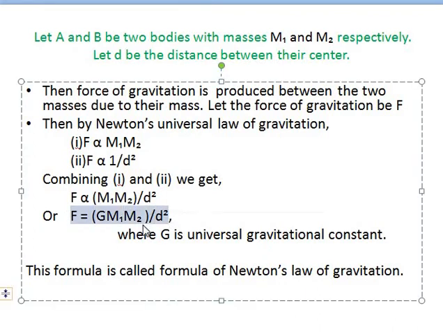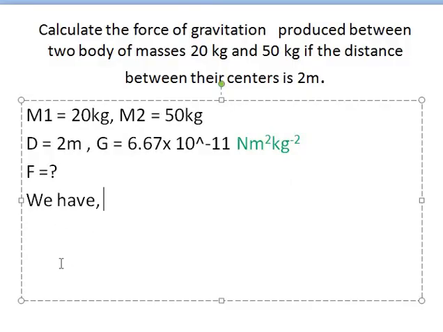Okay, now putting the respective values, you get that the value of G is 6.67. Copy it. The value of G is